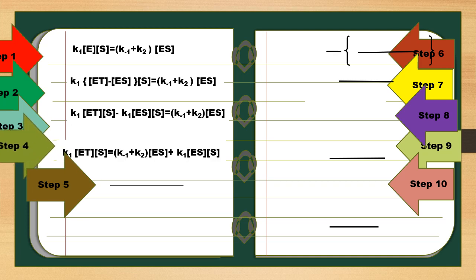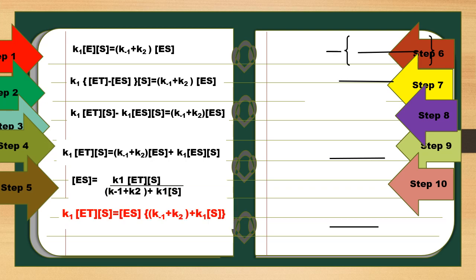So K1 ET times S equals ES taken common, times the rate constants K minus 1 plus K2 plus K1 S. Next step, ES is taken as the subject. So ES equals K1 ET times S, and then the rate constants K minus 1 plus K2 plus K1 S come below. So K1 ET times S divided by K minus 1 plus K2 plus K1 S.